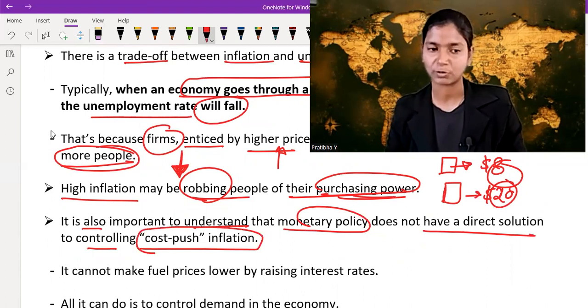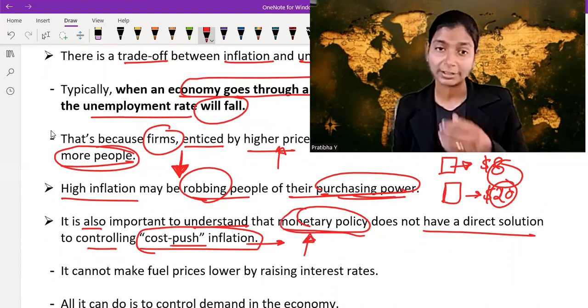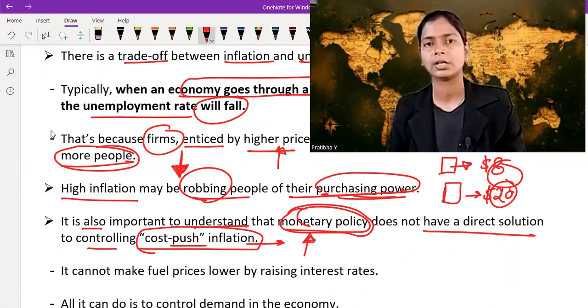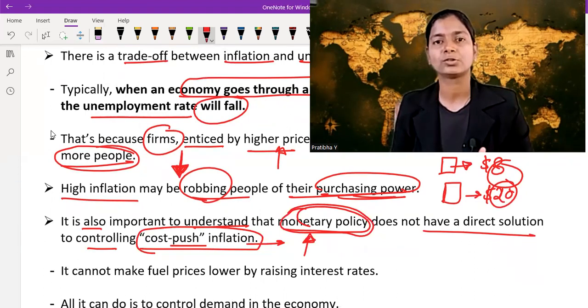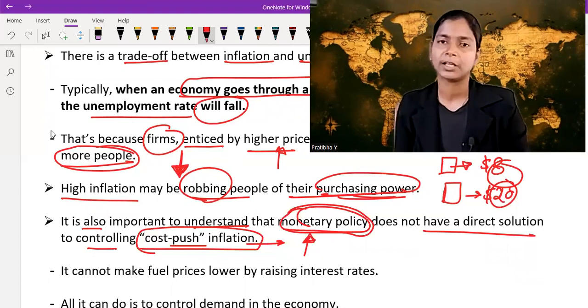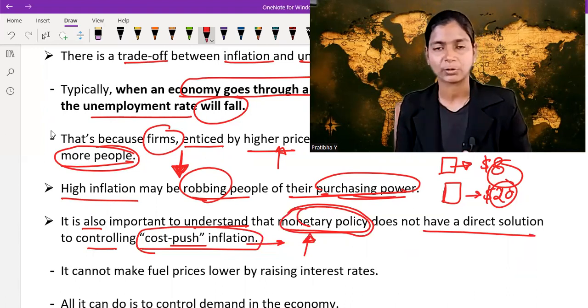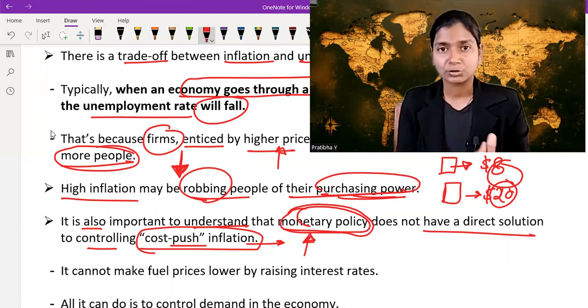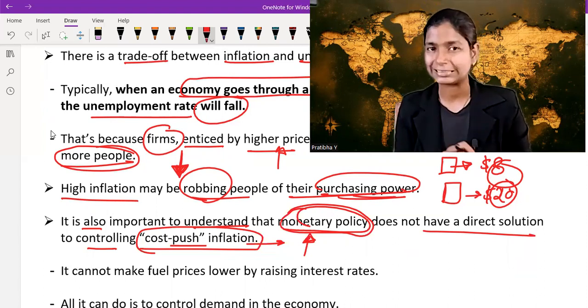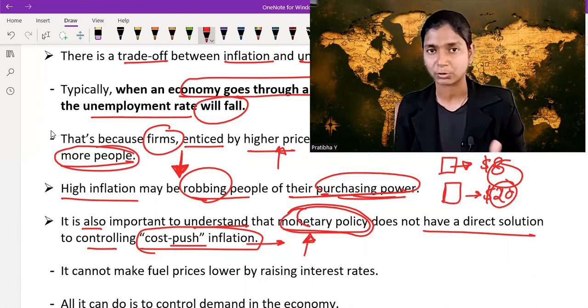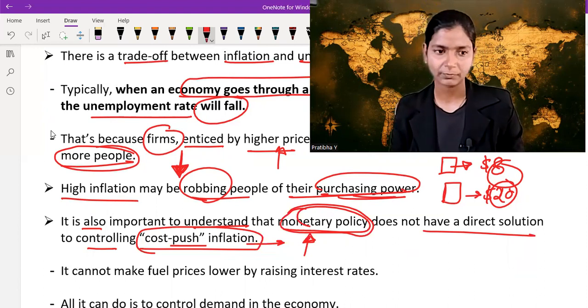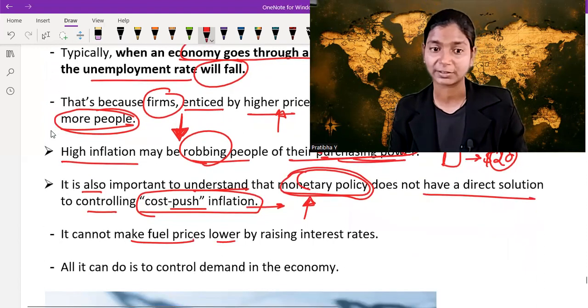Cost push inflation means inflation occurs due to the increase in the prices of the product. So monetary policy is not directly controlling it, because when the prices of anything increase, there is no role. Monetary policy doesn't do anything. The role of monetary policy is to increase or decrease the demand. It does not reduce the prices of oil. It may reduce or increase the demand, but it does not directly play a role in controlling cost push inflation. For example, it cannot make fuel prices lower by raising interest rates.